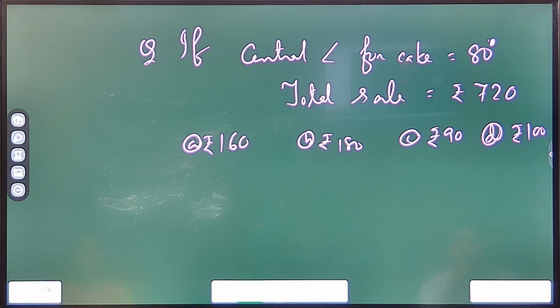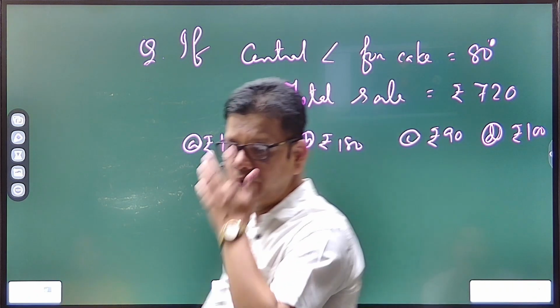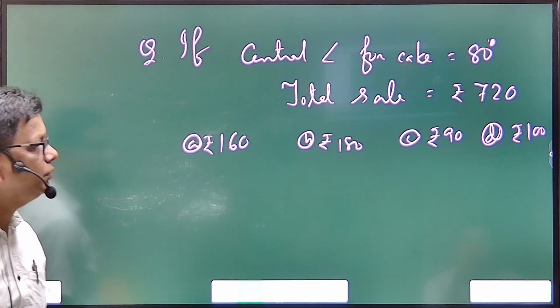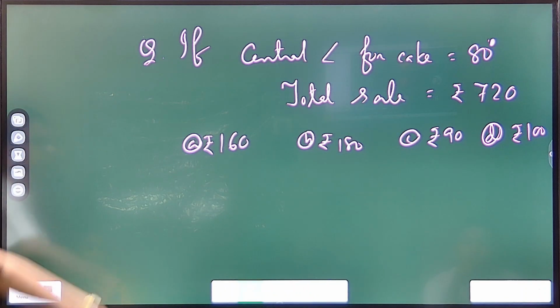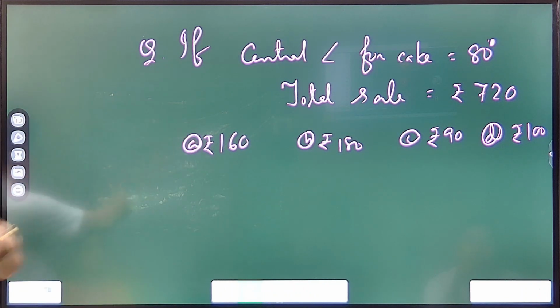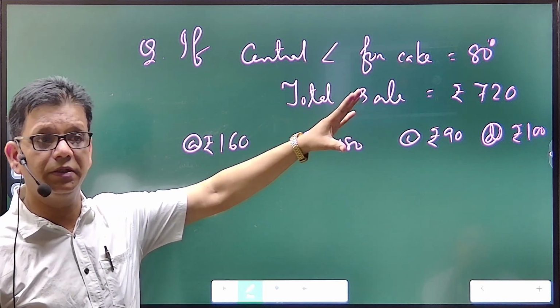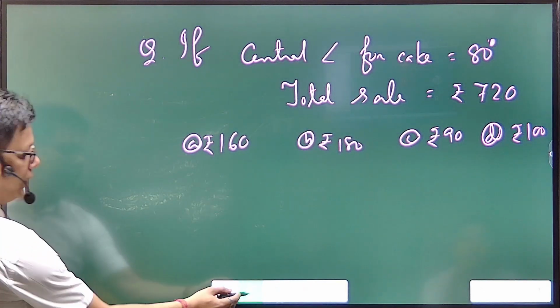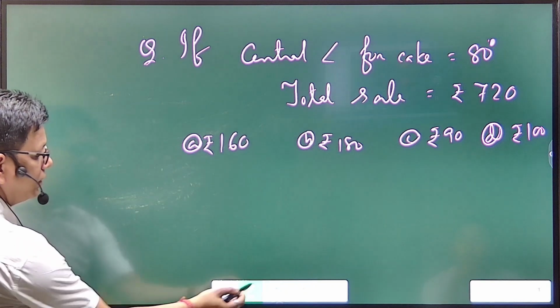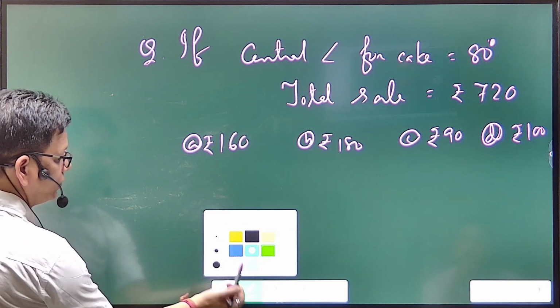Now, to get this option, you have to proceed in the converse way. How? Anybody? How will you find it? Which is the correct sale? Forget about the answer from there. How will you find it? What should be the procedure? What will you do? The item cake is occupying how much angle? 80 degree, right? So, just a minute.